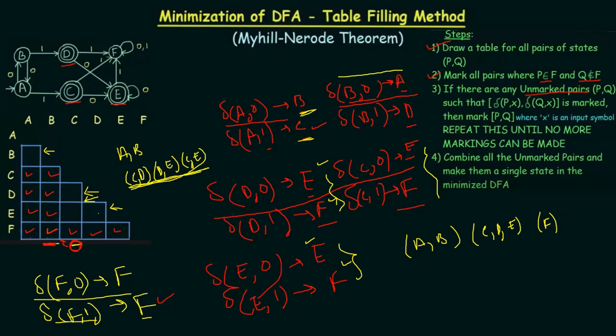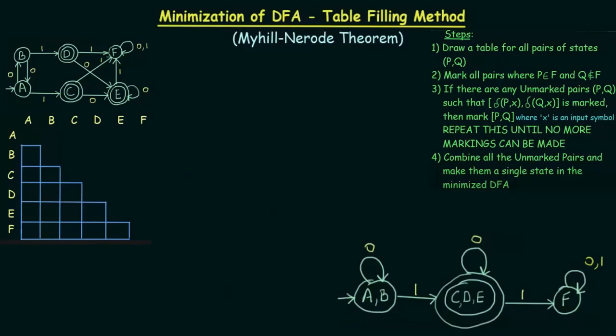Now what you need to do is draw the transition diagram accordingly. So this is going to be the transition diagram of whatever we have discussed.